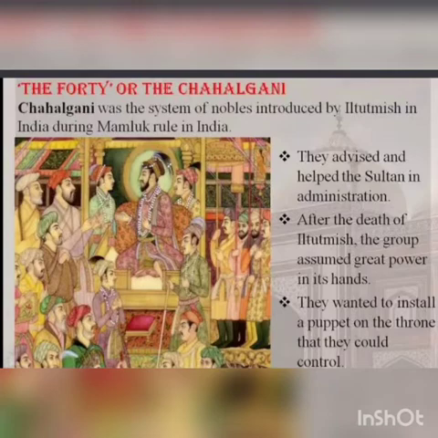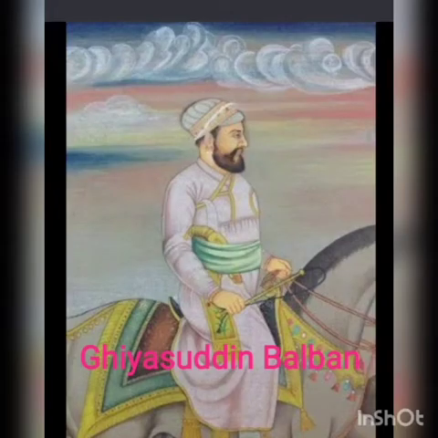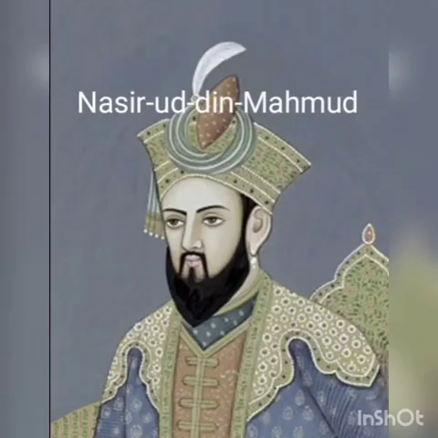This Chahalgani system was introduced by Iltutmish only. But these 40 nobles worked against his daughter herself. They killed Razia. These people advised the sultans in their time of need. But after the death of Iltutmish, what happened? This group had great power in its hand and they killed Razia. After the death of Razia, they made Nasiruddin Muhammad, another son of Iltutmish, the king.